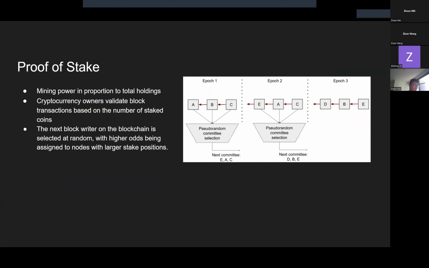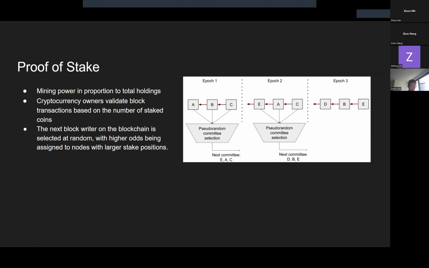Right. The next consensus protocol is called proof of stake. Proof of stake reduces the amount of computational power needed to verify the blocks and transactions. To be a block writer, a miner just needs to pledge their stake. The more stake you pledge, the more chance you have to be the next block writer or validator.